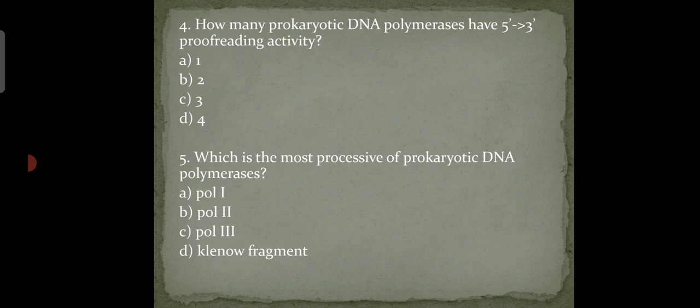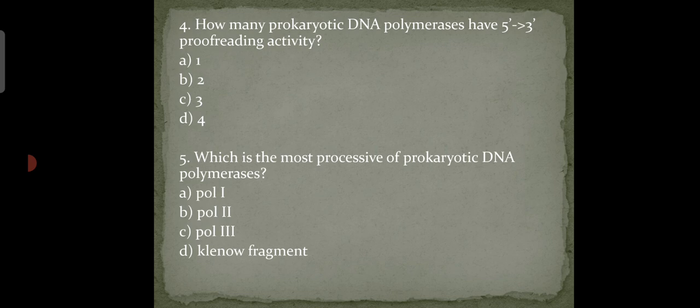Next question is, which is the most processive of the prokaryotic DNA polymerases? Options are given below. Option A is Pol 1, option B is Pol 2, option C is Pol 3, and option D is Klenow fragment.